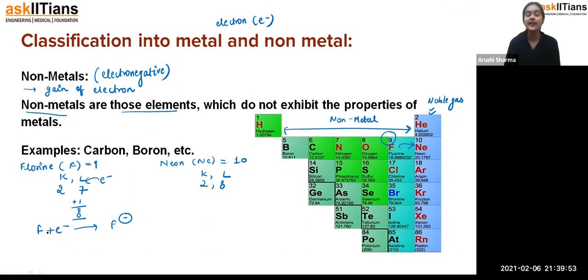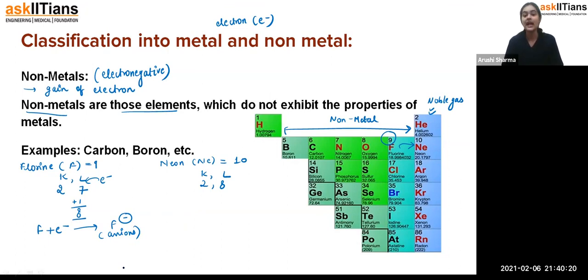That means, students, when fluorine accepts one electron, it converts into a negatively charged species, and these negatively charged species we call anions, because they carry the negative charge by the acceptance of electrons. Due to the acceptance of electrons, they carry the negative charge, and that's why they are called electronegative ions. Fine.